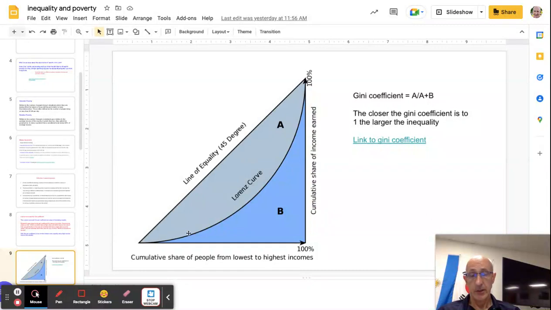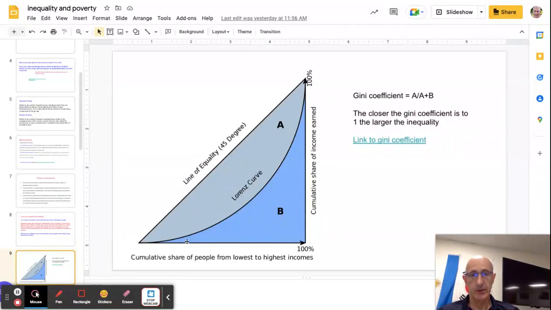So we would try and identify from the statistics what the bottom 10% of income earners, what share of income they enjoy, the next 10% or 20% or whatever you're measuring. And we plot those points and then draw the Lorenz curve from it. So this particular example here would have had all these points plotted, and then this Lorenz curve indicates the level of inequality. So the further this Lorenz curve is plotted away from the line of equality, the more unequal the distribution of income in that society.